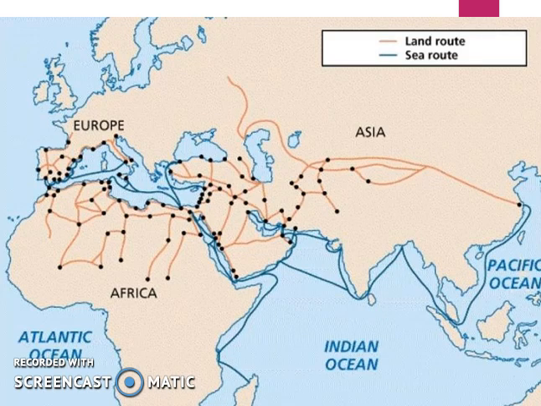So we see a connection between Asia, Europe, and Africa. All can reach one another with at least one trade route, if not many different trade routes. And we're going to talk today about some of the most important trade routes that developed that really connected these parts of the world.